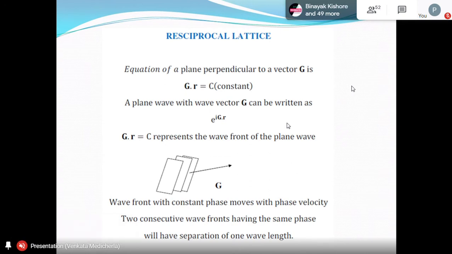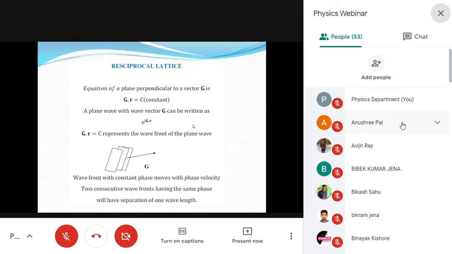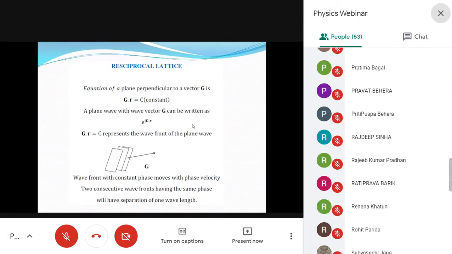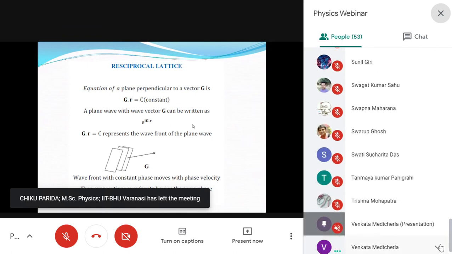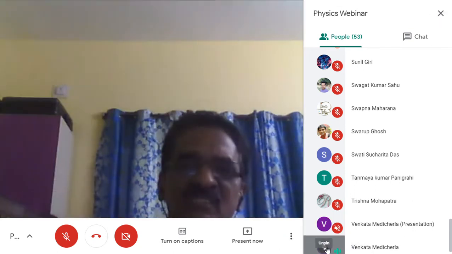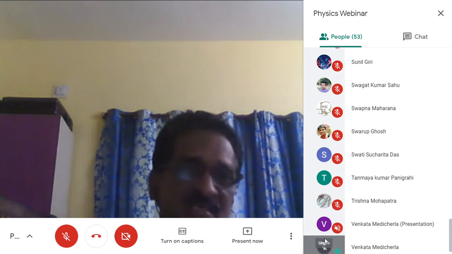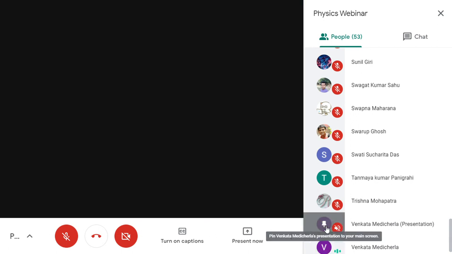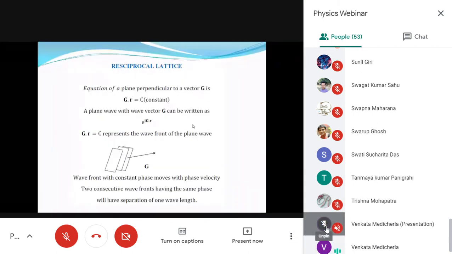Then when you go to X-ray diffraction, you will get another k for the X-ray wave vector. So there is a conflict. Then one k you have to write big, the other one small, so sometimes you may get confused. So it is better to always write a very different vector for the reciprocal lattice vector. So this will become the reciprocal lattice vector later, but let me take that vector as g, not as k. Otherwise, all the plane wave equations are written in terms of k, but that k is represented as g here.